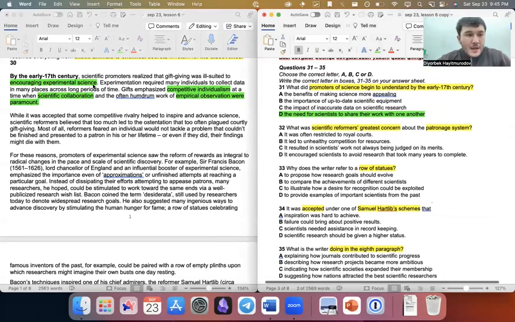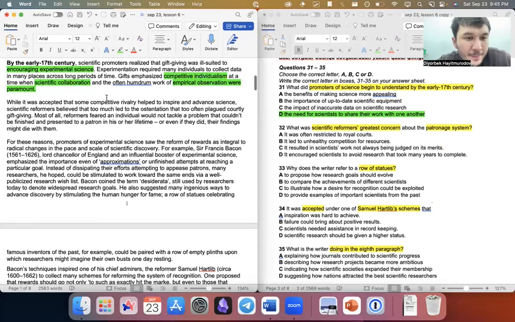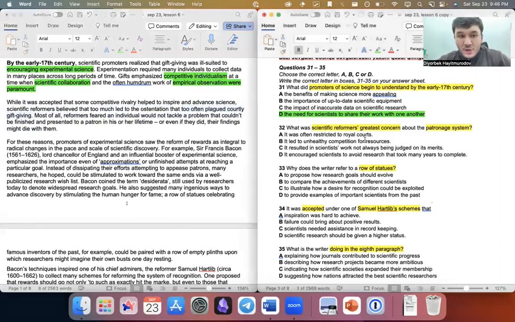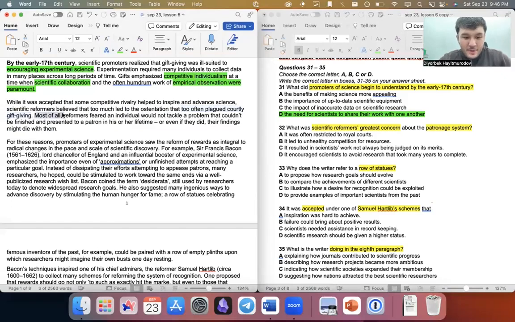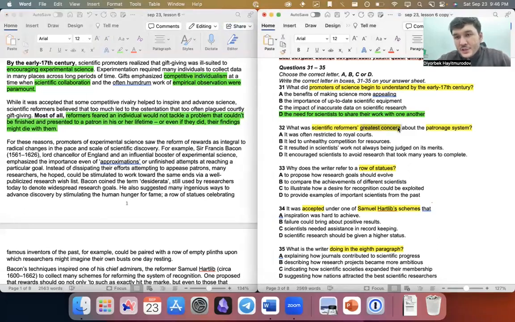While it was accepted that some competitive rivalry helped inspire advanced science, scientific reformers believed that too much led to ostentation, and that too often plagued courtly gift giving. Most of all, guys, tell me a synonym for most of all in our question. What's the synonym for most of all? So that's where the answer comes from. You know that, right? In the previous lesson, I told you, always pay attention to adjectives and try to find synonyms for adjectives, right?